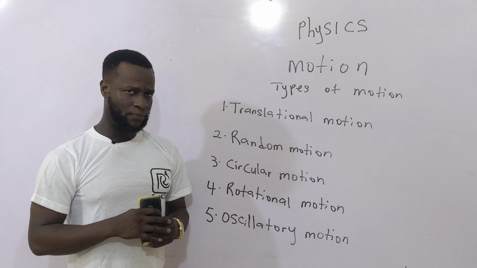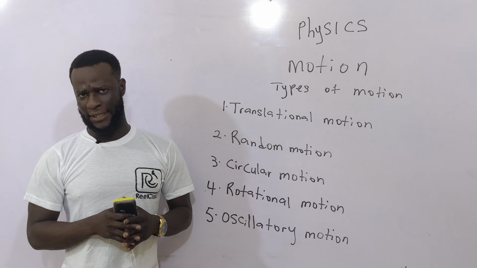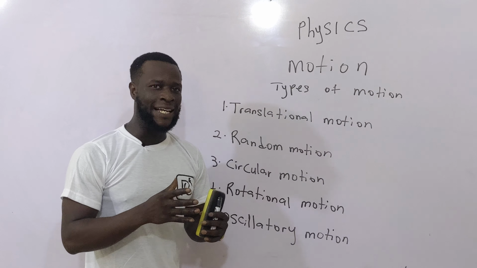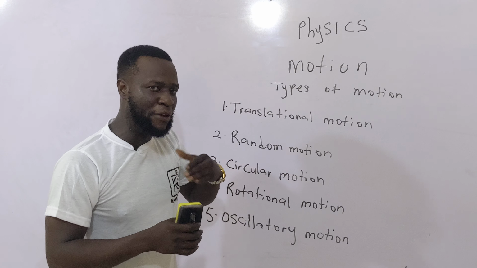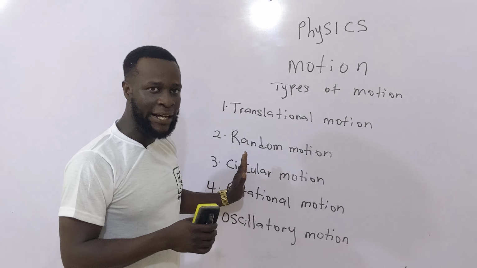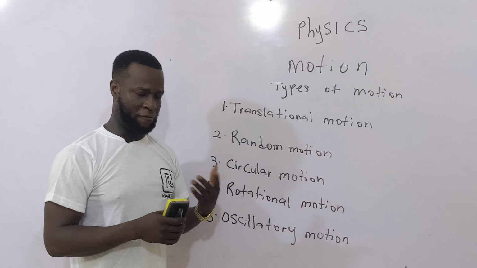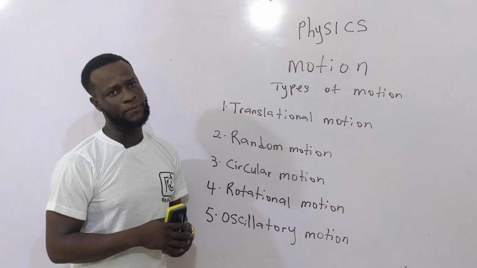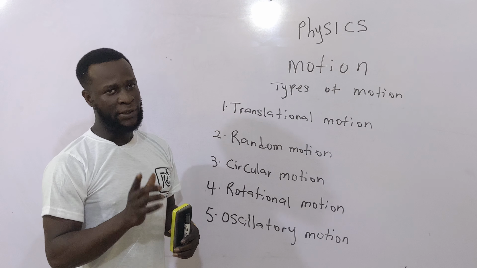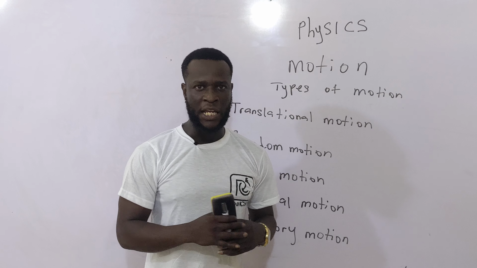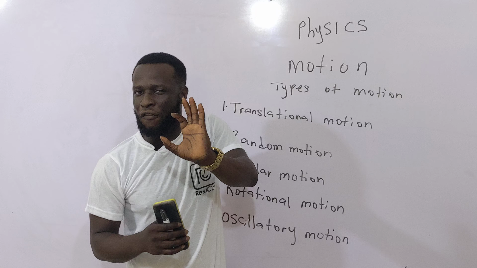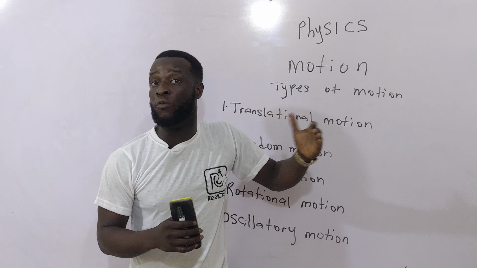Now, it's also important that I say this, that a body can undergo multiple motions simultaneously. And JAMB in the past has tested this knowledge and has required students to know this. For example, there's this question that JAMB asks: the tire of a moving car undergoes what type of motion?